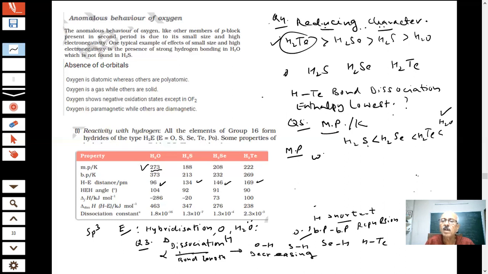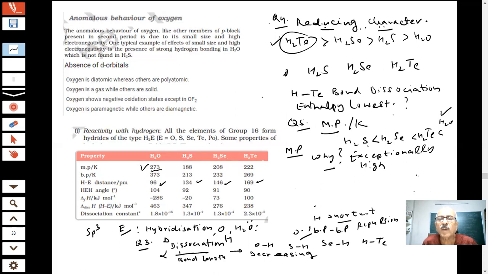Why is the melting point of water exceptionally high? Sir, exception, because of hydrogen bonding. There is nothing else. In the others, as the size is increasing, what is happening?